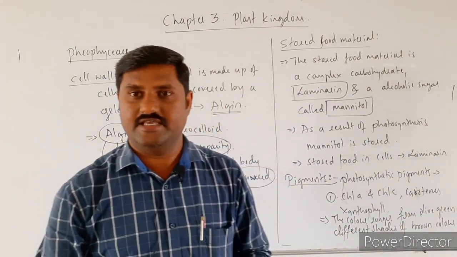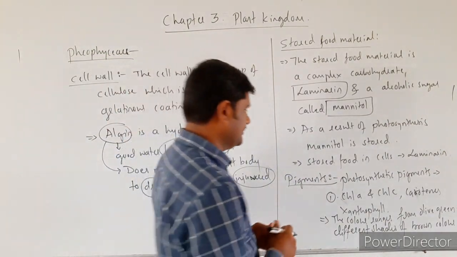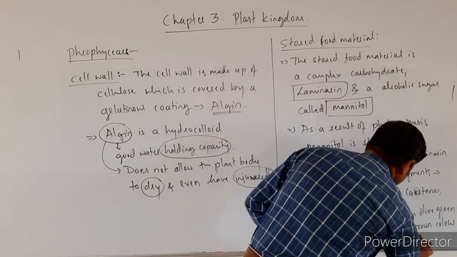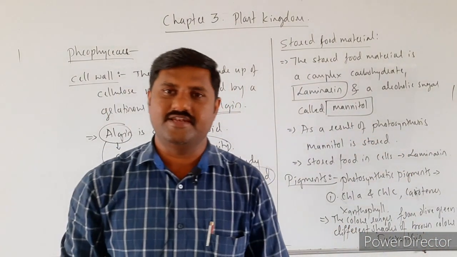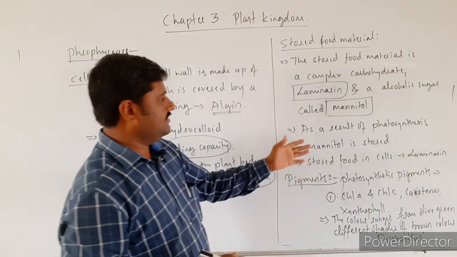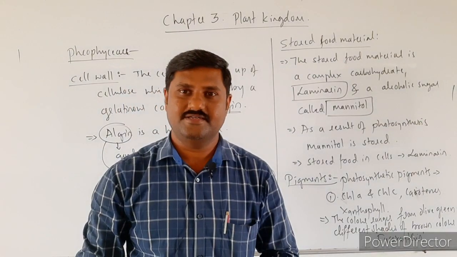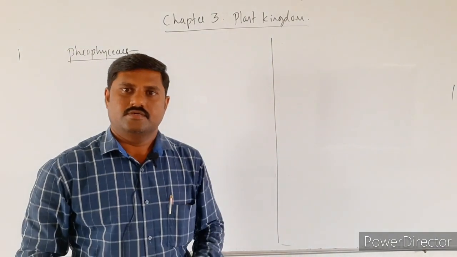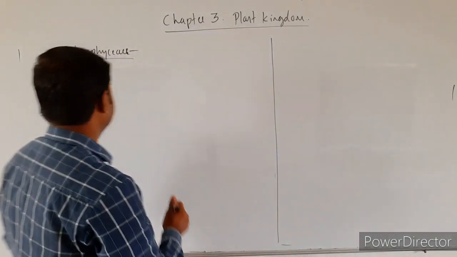And that brown color is due to xanthophyll, the type of xanthophyll called fucoxanthin. Fucoxanthin, a very important point to be noted. So this is about the pigments present in these algae. The next important characteristic feature of these algae is reproduction.